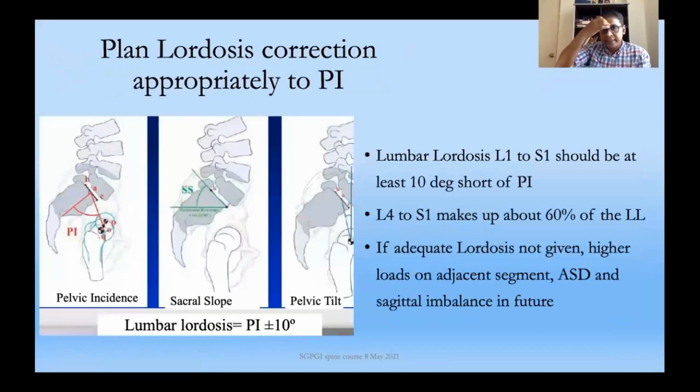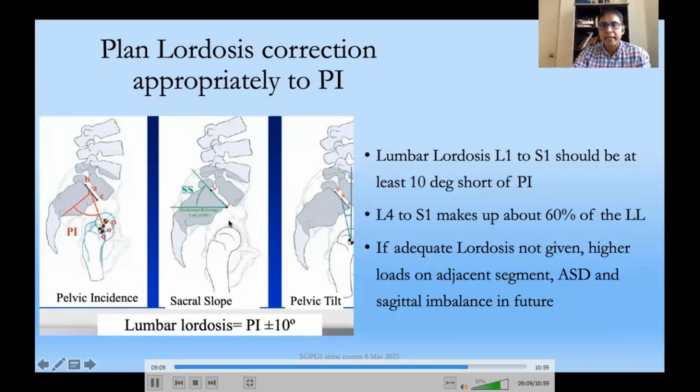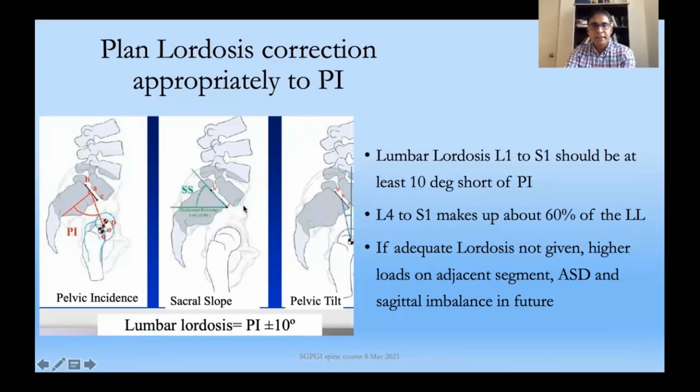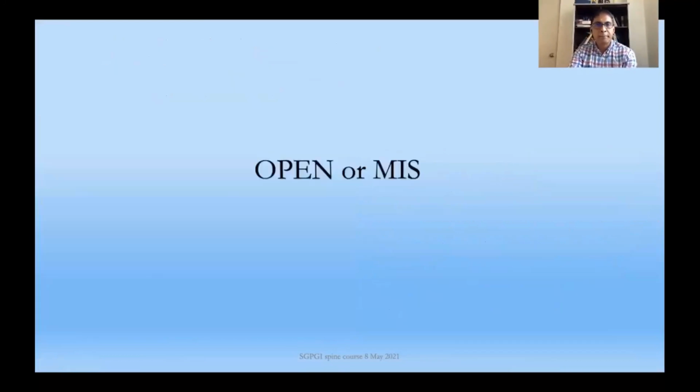Last but not the least, the pelvic incidence. Pelvic incidence is a fixed number, and your lumbar lordosis should be within 10 degrees of the PI. As we know, L4 to S1 makes up about 60% of the lumbar lordosis. If you do not create adequate lordosis, it can be a cause for adjacent segment degeneration and failure down the line.